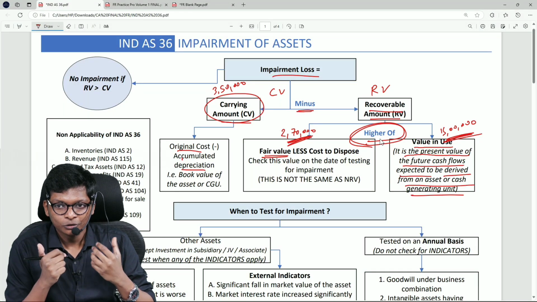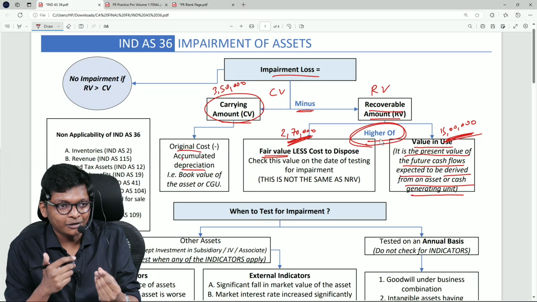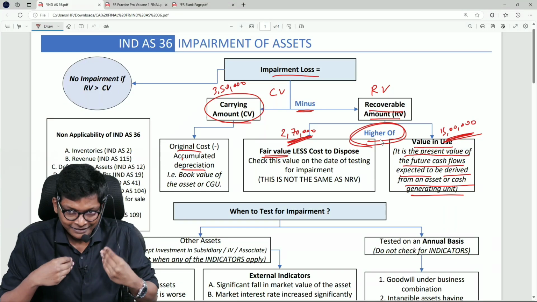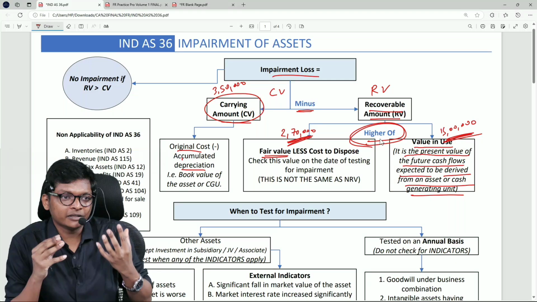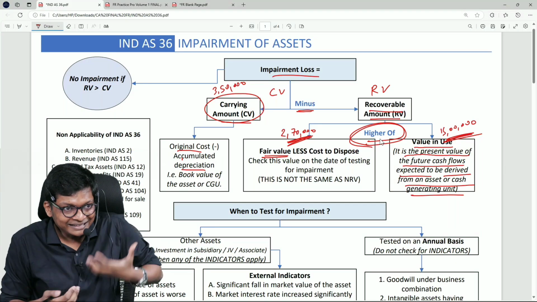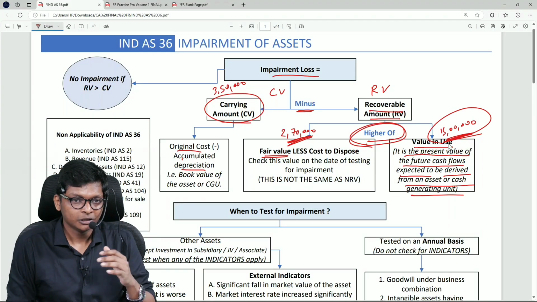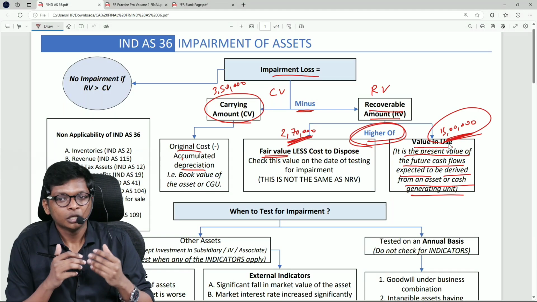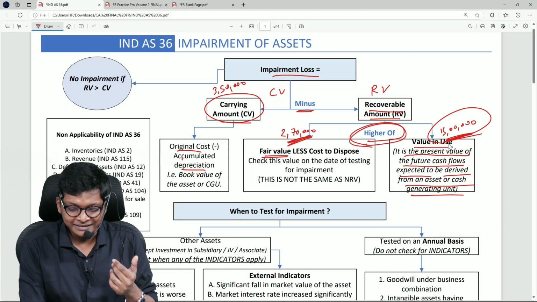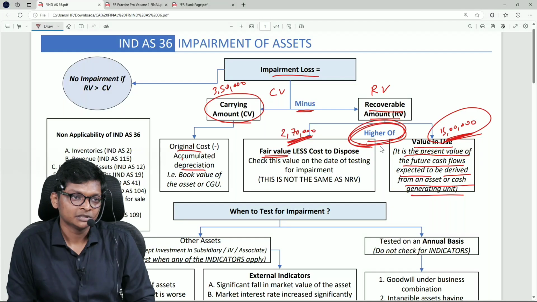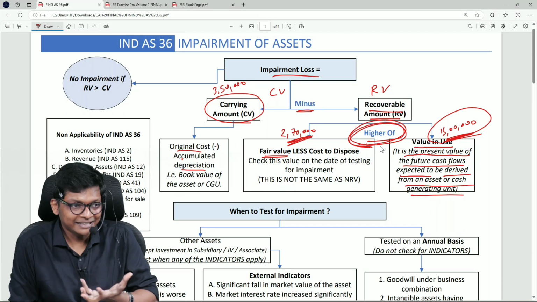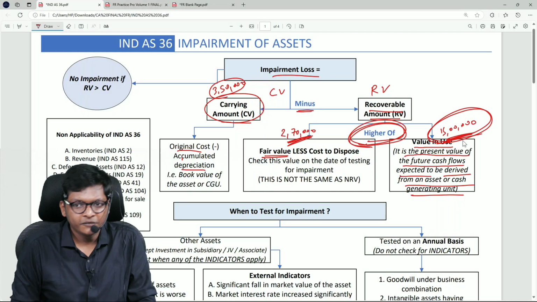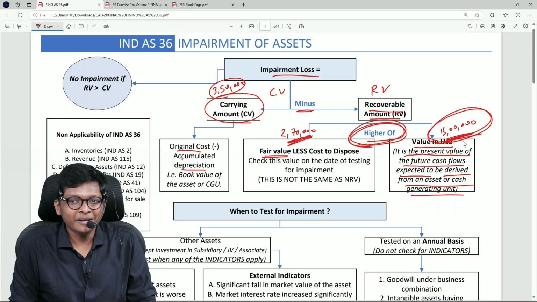Okay. Now, Swati, if she is going to sell the car today, she will get 2,70,000. If she uses the car, let her appoint one driver, if they use the car, the asset will generate 15 lakhs. So anybody with common sense will sell the car or use the car? Use the car. So the standard says take the higher of those two. Correct? Reasonable assumption. Take the higher. So I will compare 3,50,000 with 15 lakhs. Should I do impairment now?